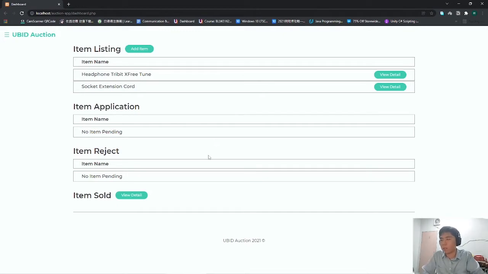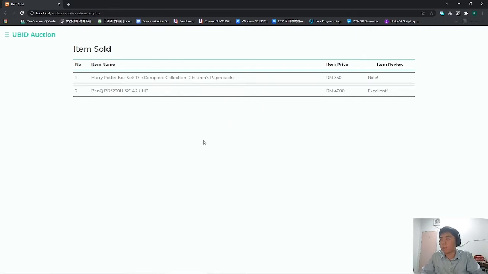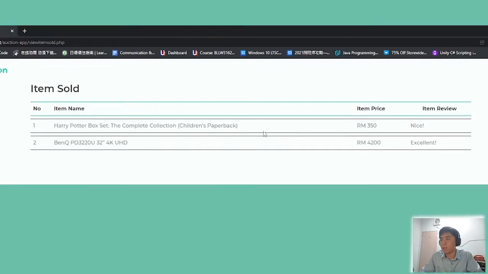After the seller's item is won by the customer and the customer clears the payment, the record can be viewed under the item zone here. So we click view detail here. The item of the seller can be shown here, and it was won by the customer at what price, and also the item review from the user. So that's all from me.